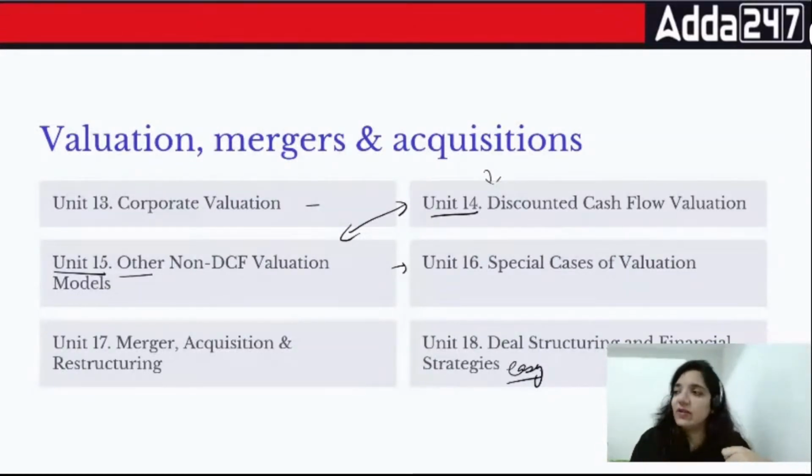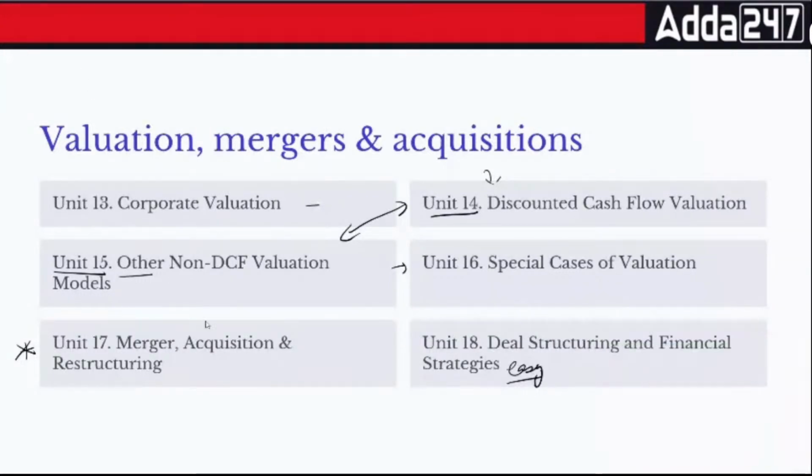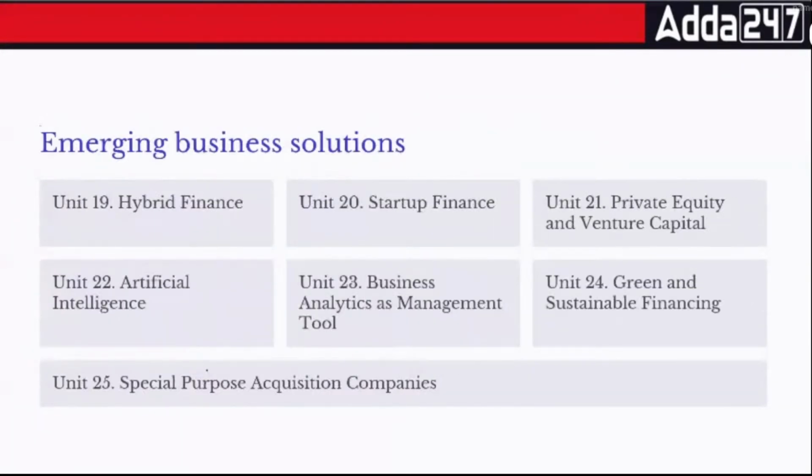The most, I would say, the lengthiest chapter of our book is unit number 17. But in this particular chapter as well, there are certain things that are very important. That is types. So when you are preparing for this examination, make sure that you are handling this particular chapter tactfully. Okay? Then comes emerging business solutions.